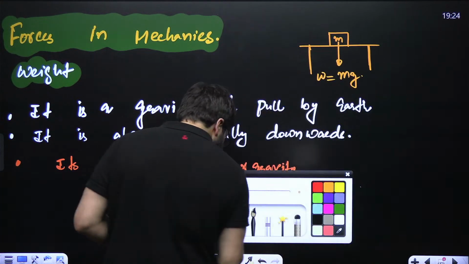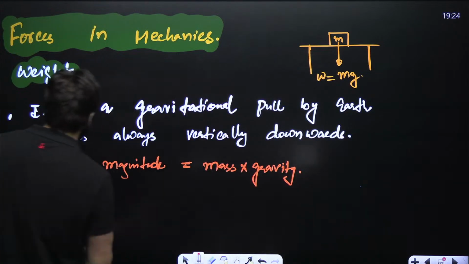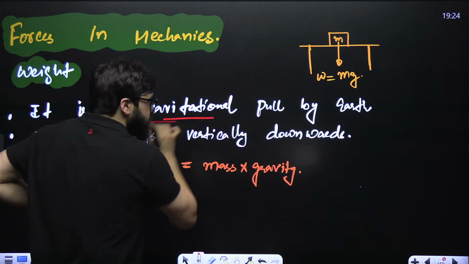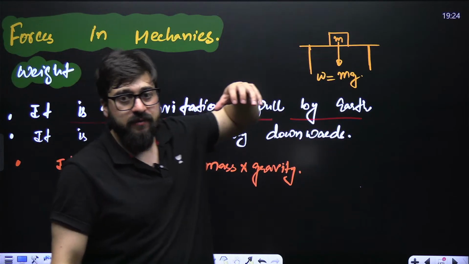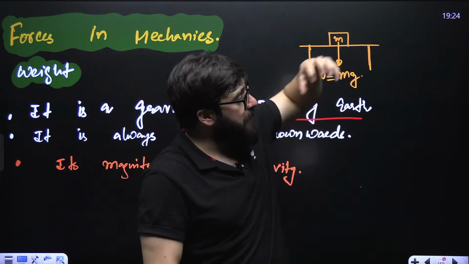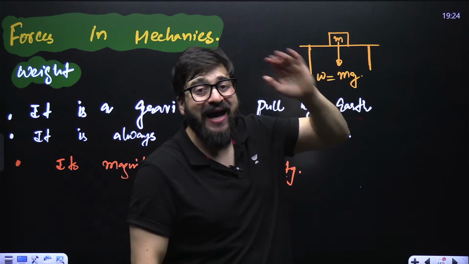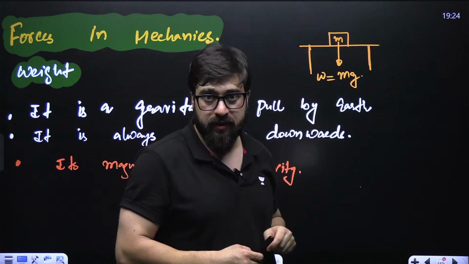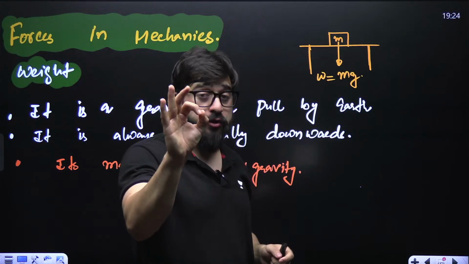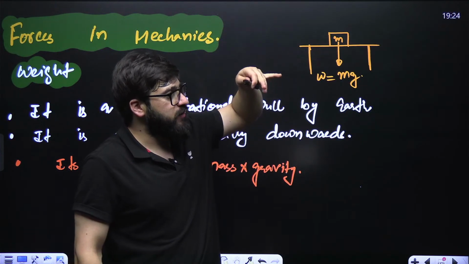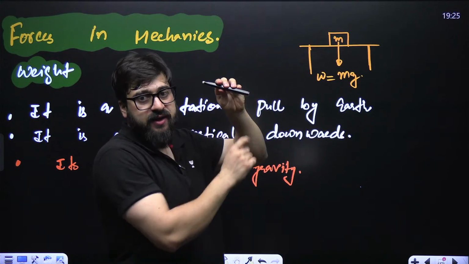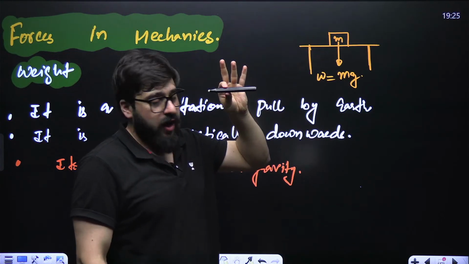You can see clearly the definition over here. It is the gravitational force or gravitational pull by Earth. How much force Earth is applying on any object, that is what we call the weight. Weight is a force. Keep that in your mind. Like if I say I have got this object whose mass is 1 kg, how much is the weight?